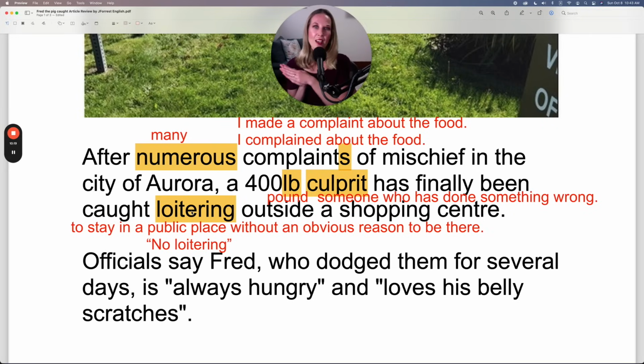But oftentimes, younger people and maybe older people as well will go to the mall as a form of an activity, but they have no intention of buying something. They don't even have any money, but they're in the mall and they're just staying there. So they're taking up space, maybe they're making noise, disturbing people, and they're not actually customers because they are not buying anything. So in that case, those people are loitering.